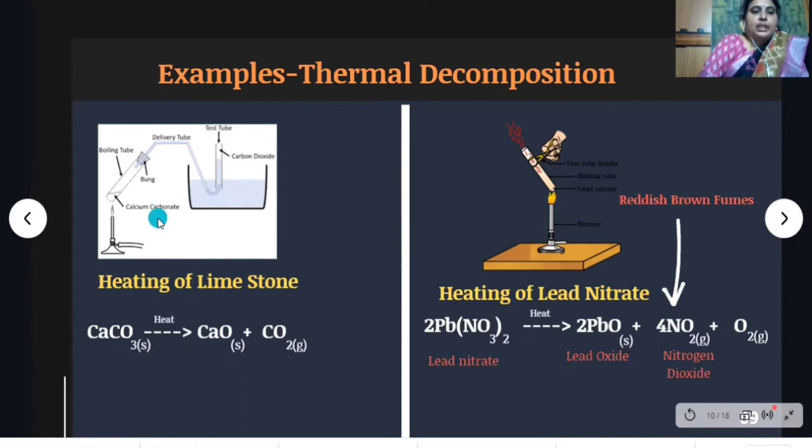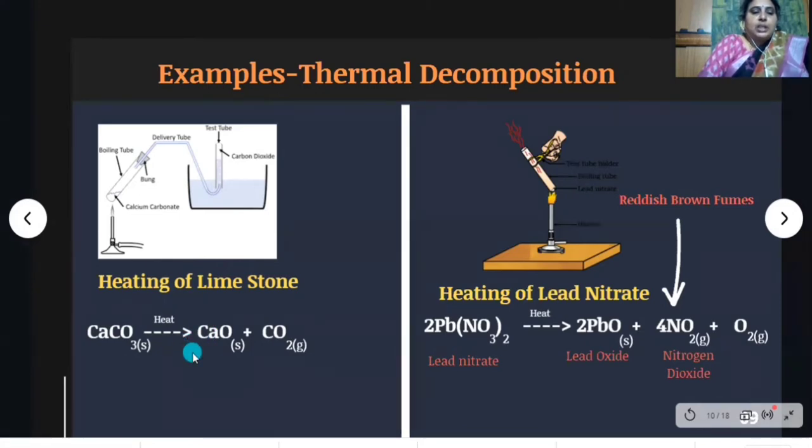So when we take calcium carbonate in a boiling tube and heat it, observe what happens here. Some liberation of gas takes place. Here carbon dioxide is liberated. Then how can you identify that it is carbon dioxide? You have to take a burning splinter and put it near the mouth of the test tube. It puts off the burning splinter and it turns lime water milky.